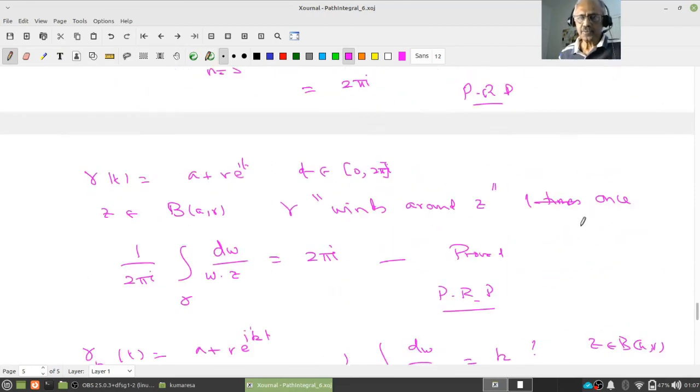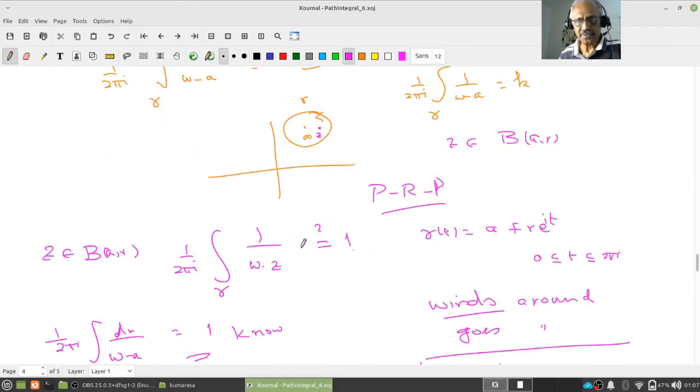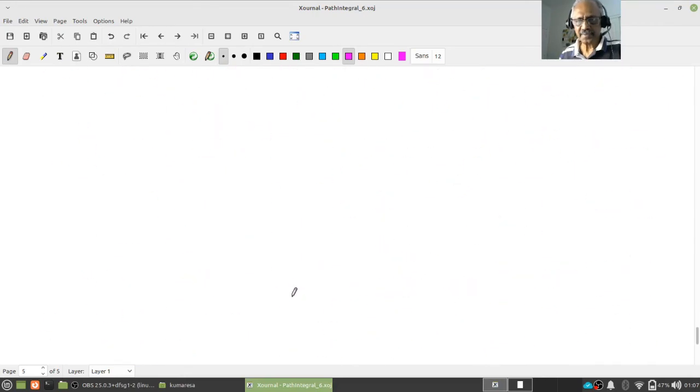Okay. Therefore, what is the intuition now? Go back. If I take gamma k also, if my z happens to be in the open disk, that is in the area enclosed by gamma k, my gamma k goes around z k times. If k is positive, it goes in the anti-clockwise direction k times. If k is negative, that means it goes around z in the clockwise direction. Have you understood this? Okay.